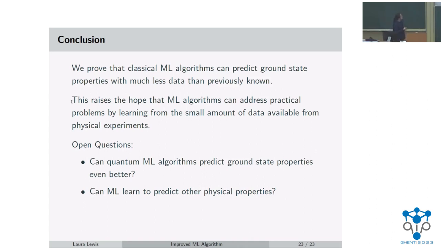Another open question that we have is, can ML learn to predict other physical properties? For example, low energy states or low energy state properties instead of just the ground states that were considered in this work. And yeah, that's it for my talk.